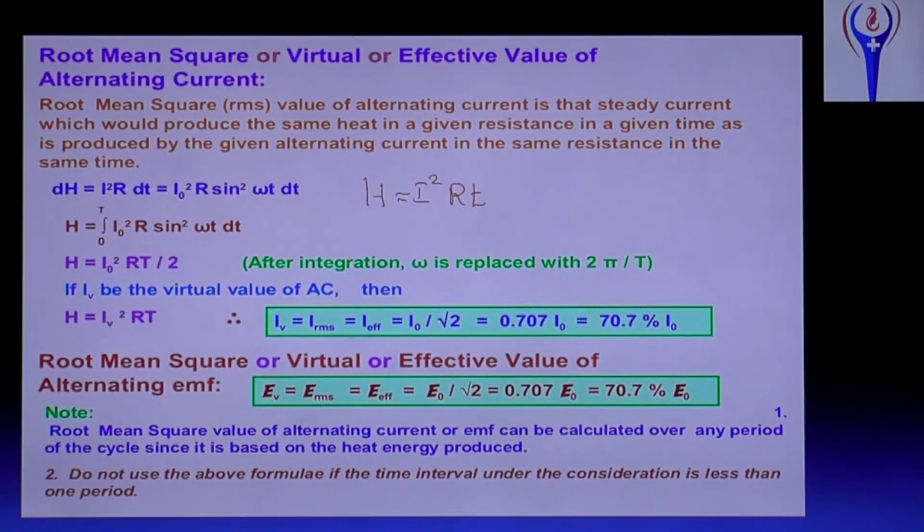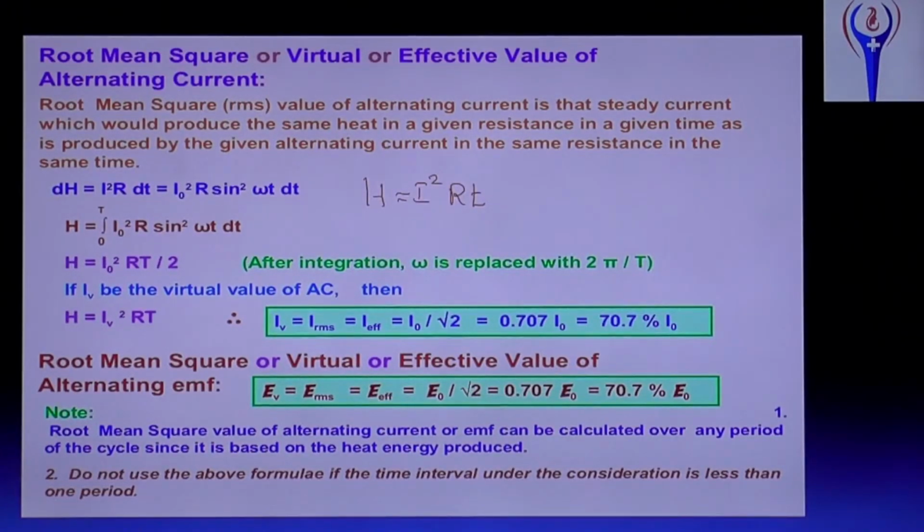Therefore, I naught square R T into 1 by 2. After integration, omega is replaced as 2 pi by T. We substitute and simplify, we will get these things.